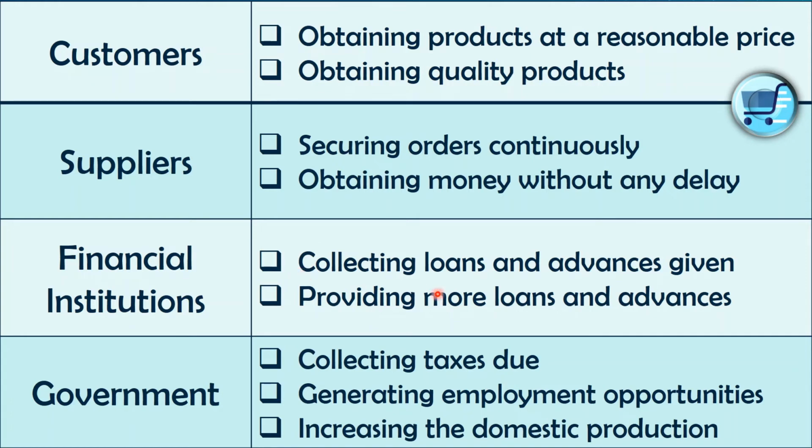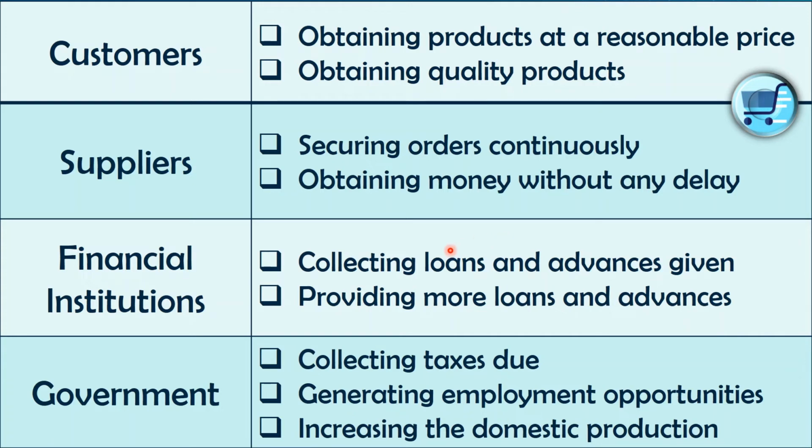Financial institutions expect collecting loans and advances given, right? Yes, they need the provided loans to be collected, and advances also. If we take a loan from a bank, that bank expects us to reimburse their loan amount, loan installments on a monthly basis or yearly basis, whatever.